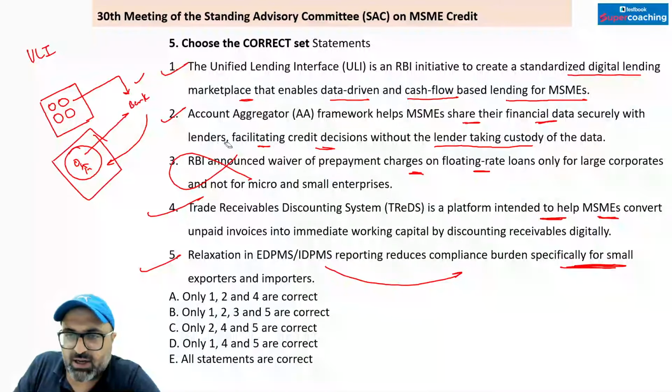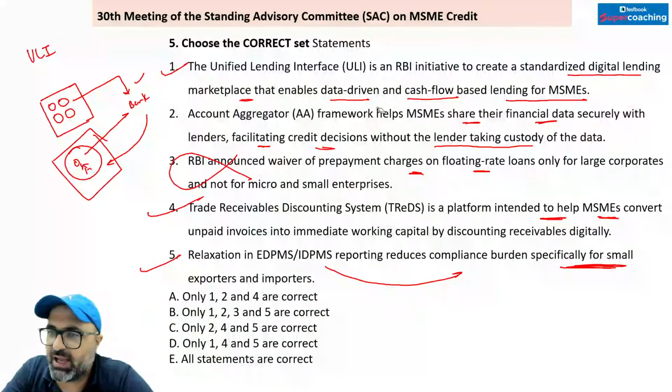Second में क्या था? Account aggregator framework helps MSME share their financial data with the lender, but phrasing without the lender taking custody of the data. मतलब without the lender taking custody of the data. This is wrong.